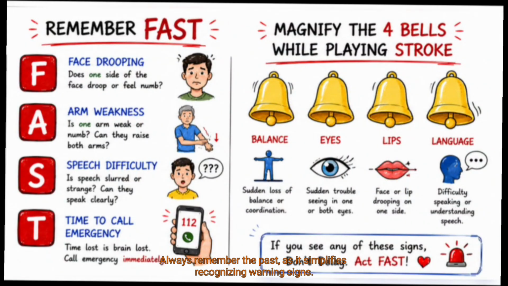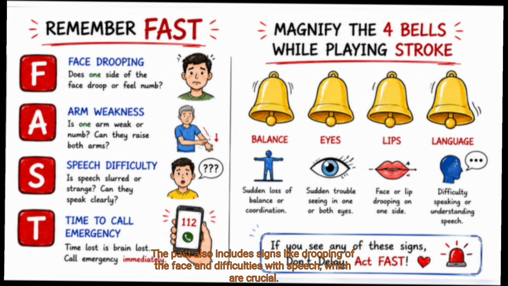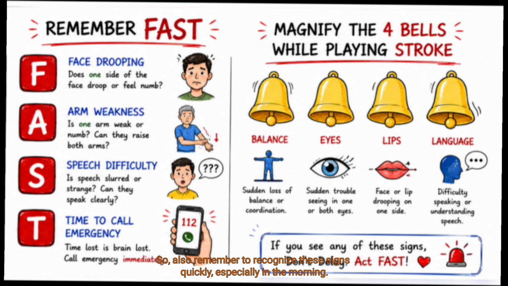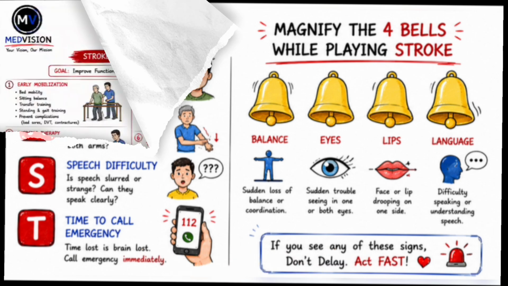Always remember FAST, because the FAST test is a simplified way to recognize the warning signs of a stroke and act quickly. FAST stands for facial drooping, arm weakness, speech difficulty, and time to call emergency, which is very important. Also remember the four B's while identifying a stroke: balance, eye, lips, and language. These are also important signs to find out a stroke. So also remember the mnemonics FAST and the four B's.